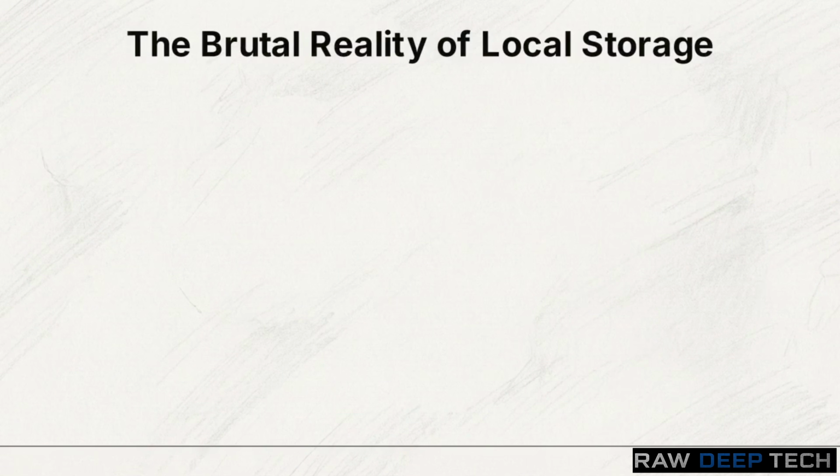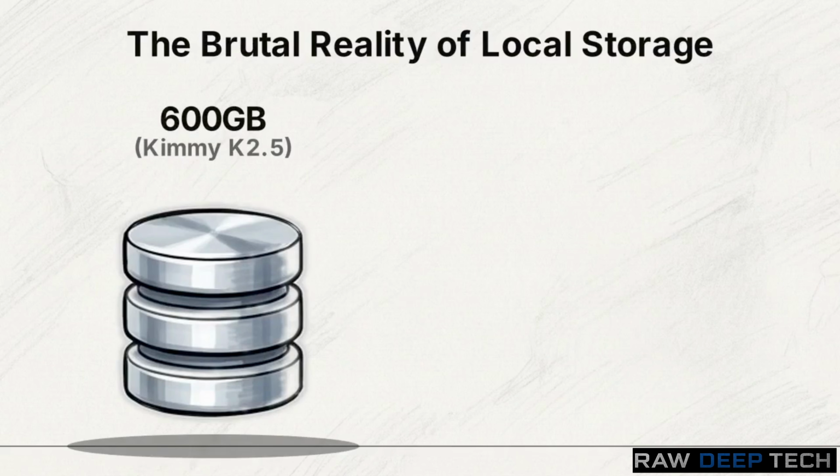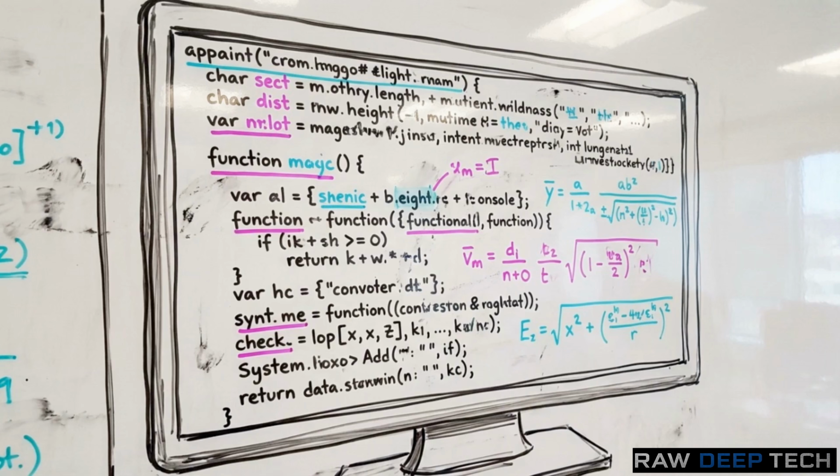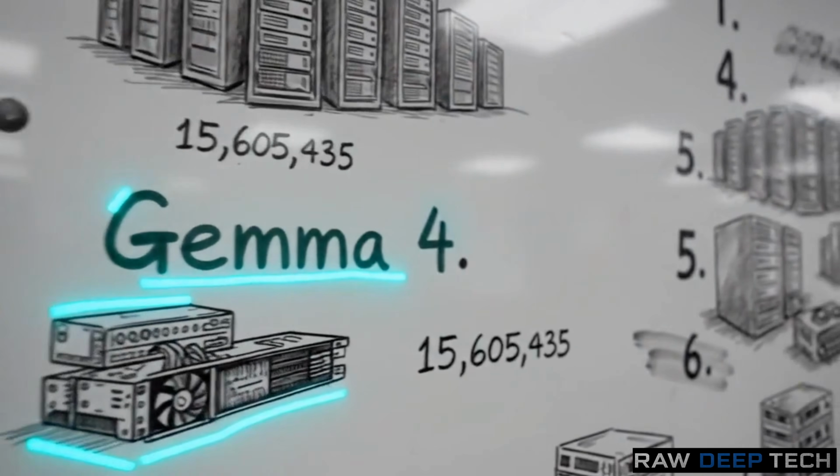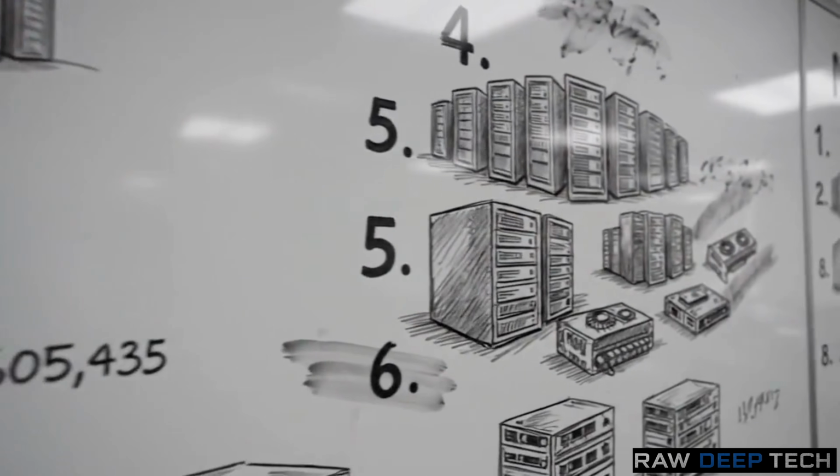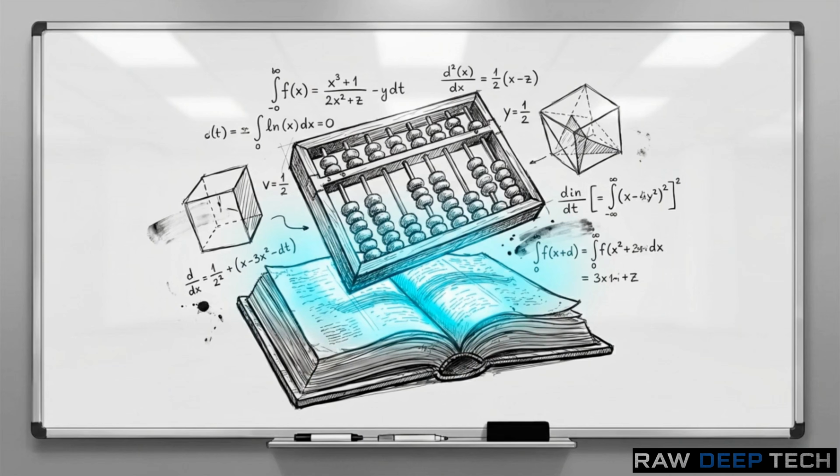This chart shows the brutal reality of local storage. To get Kimi K 2.5 off the ground, you're looking at a 600-plus gigabyte download. Gemma 4 achieves comparable reasoning with a footprint of just 20 gigabytes. And despite that tiny file size, running it locally yields a highly usable output of about 10 tokens per second. A model scoring this high on the Arena leaderboards shouldn't be physically capable of running on local hardware. Google didn't get there by brute-forcing server racks. They got there using deep mathematical witchcraft.